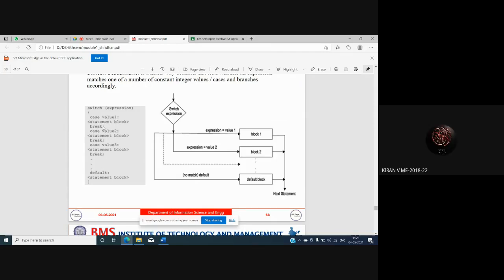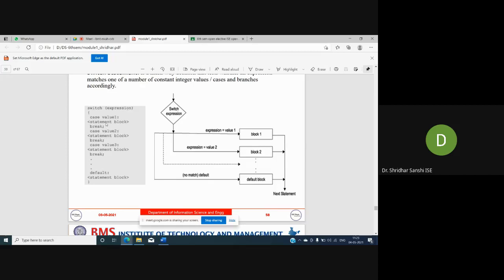And what if there was a break after statement B, sir? First, let me finish what I asked you. I will tell you the answer for that. You can see here break. After writing each case, there should be a break. If there is no break, it will start executing the instructions of the next case.